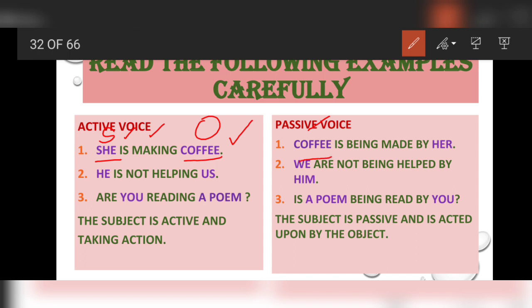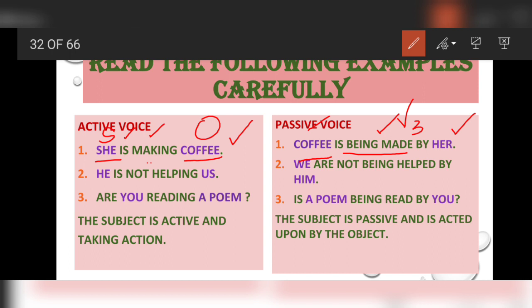Coffee is being made. So instead of is making, coffee is being made. So here is, am, are is used with being and third form of the verb, by her. She at the end becomes her as a passive pronoun.